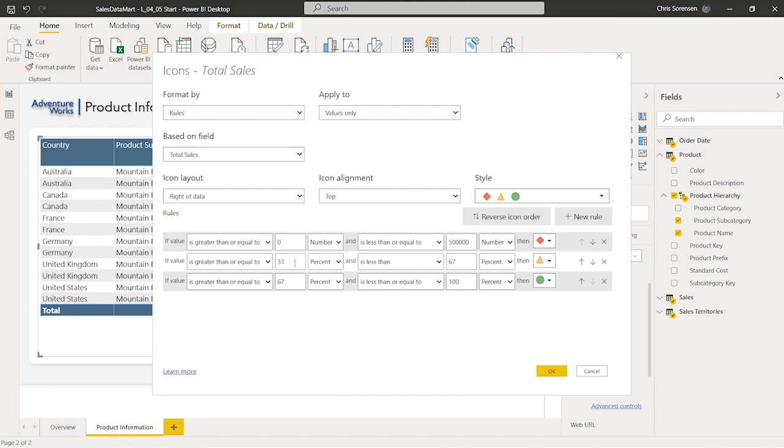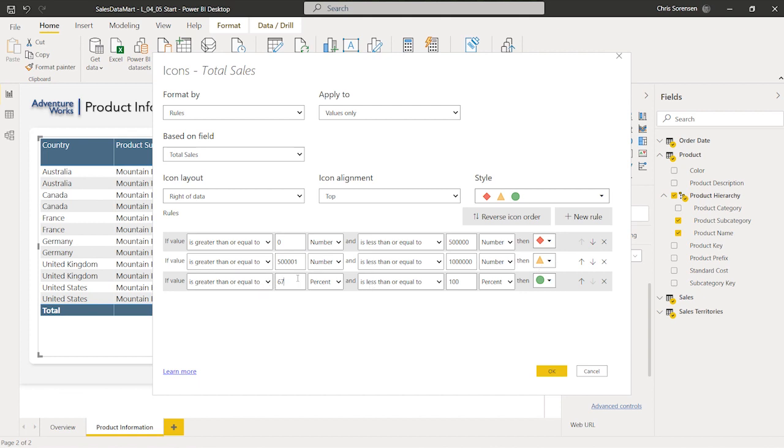And then whenever we have something that is greater than or equal to 500,001, what we're going to do is choose number here. And I'm going to say less than or equal to 1 million. 1, 2, 3, 1, 2, 3. I'd like to go ahead and count that stuff out. We're going to go ahead and choose number. That will show up as yellow.